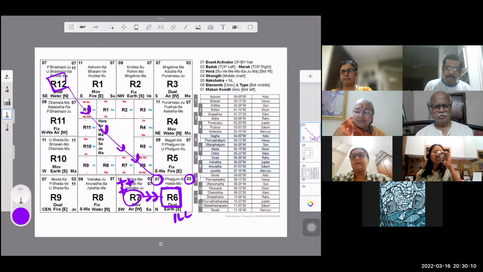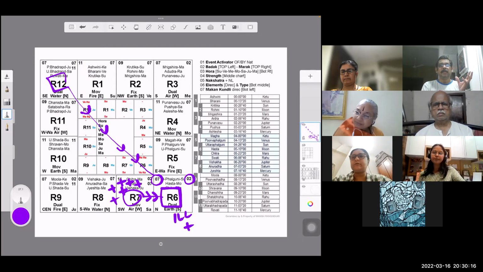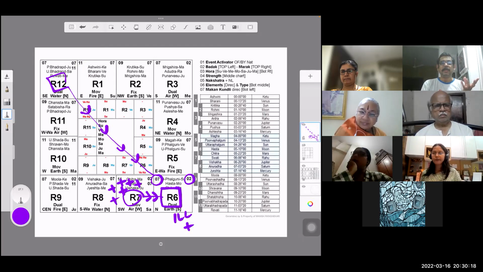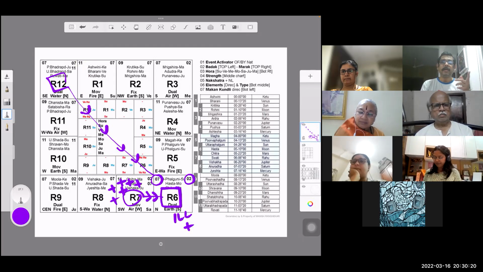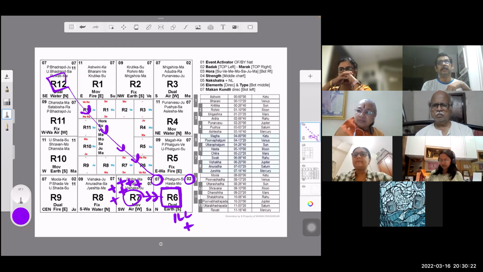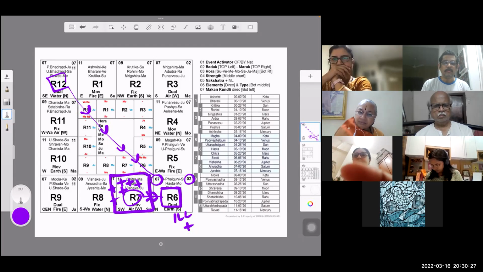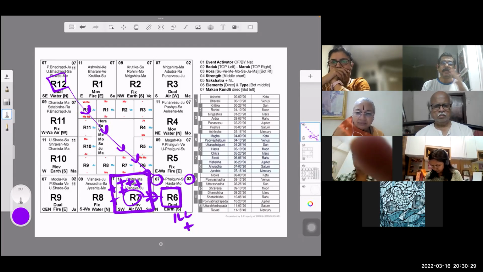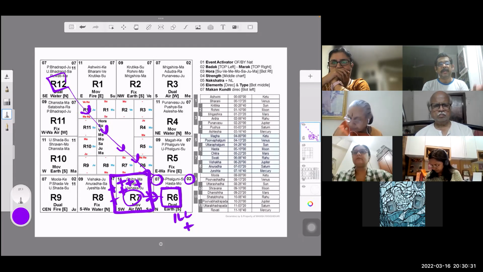So if illness is plus and here I put so many pluses, then it can cause death-like suffering. Suppose you catch a cold, the cold becomes bronchitis, bronchitis becomes pneumonia, and pneumonia affects the lungs, finished. That is this house. So what I told you earlier, on which we spent so much time, is that the second house enhances it. If it is bad, it will increase the bad; if it is good, it will increase the good.